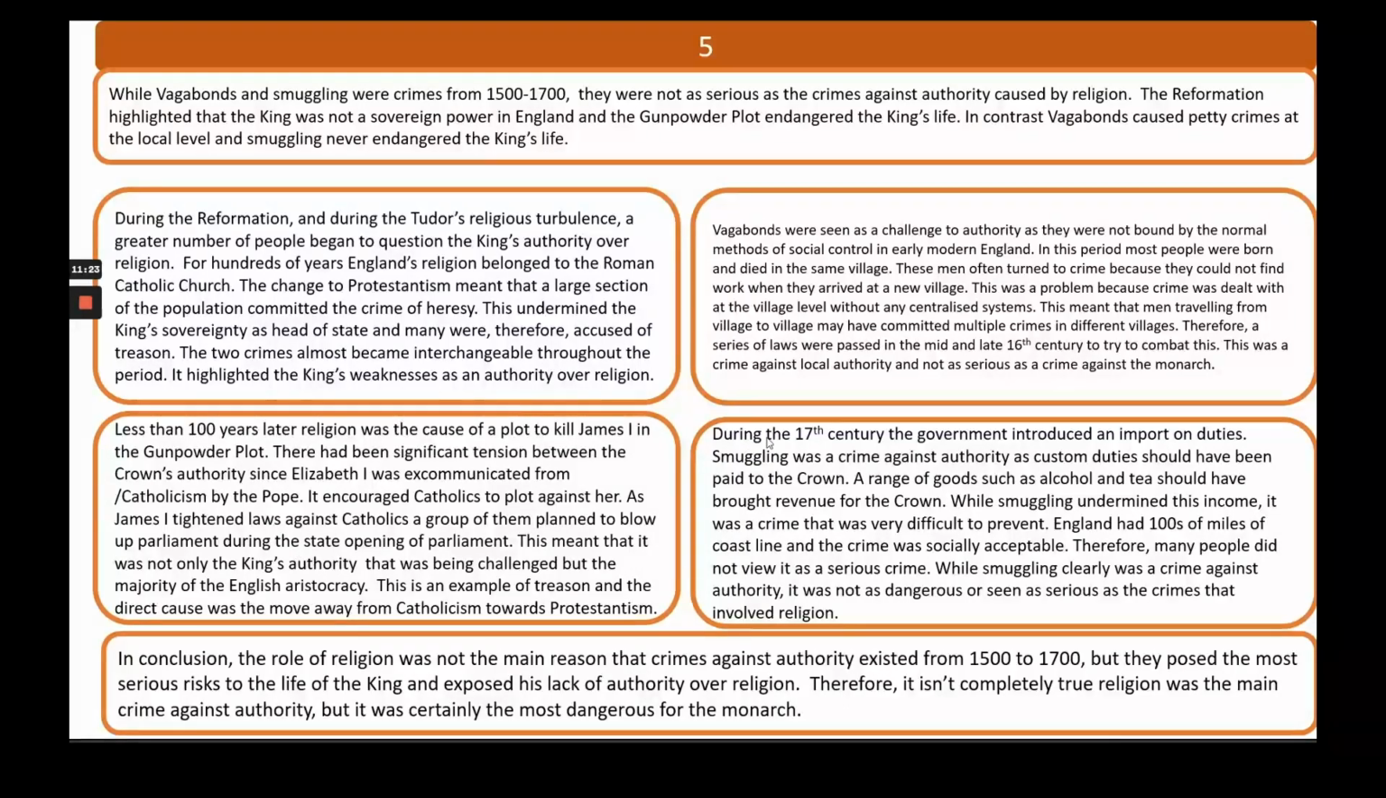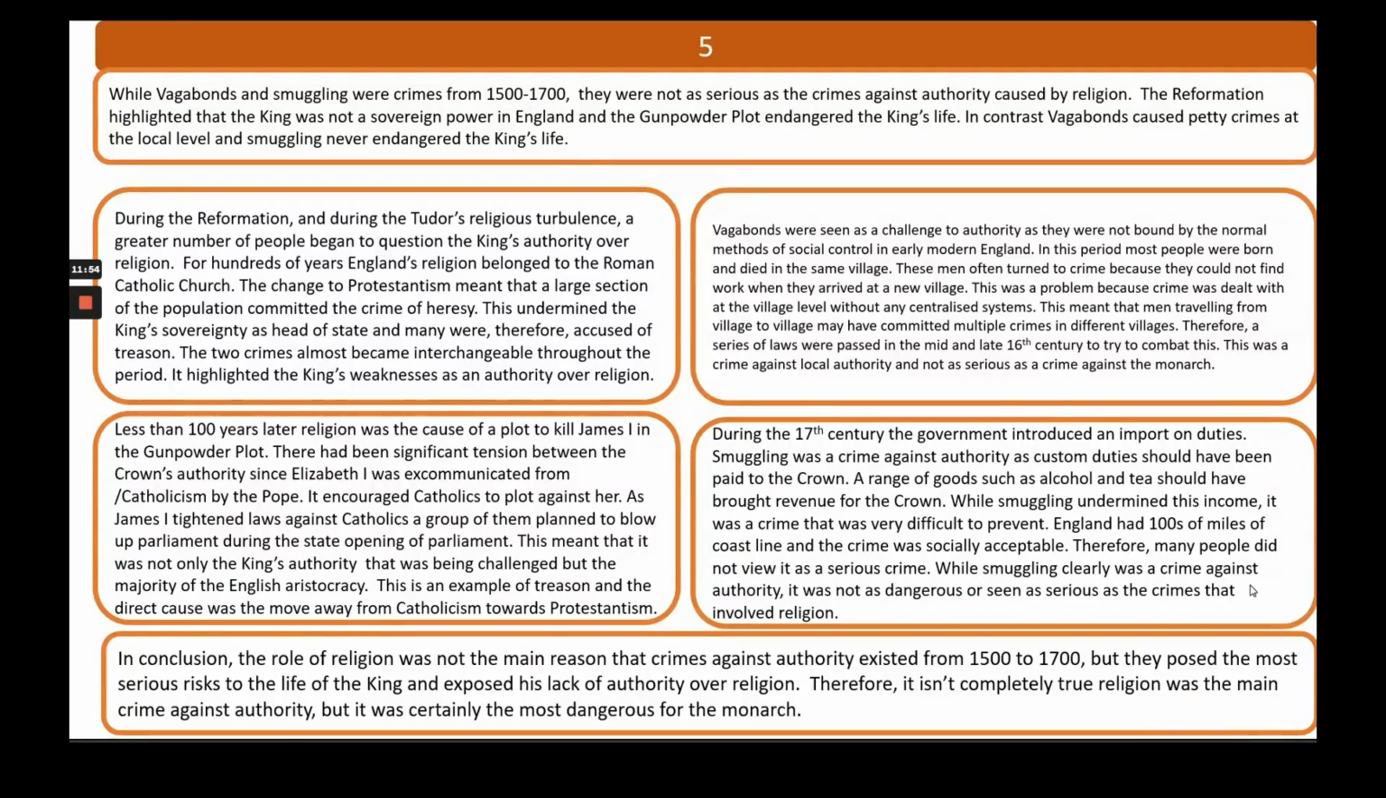Next paragraph. During the 17th century, the government introduced import duties, so a tax on things coming into the country. Smuggling was a crime against authority, as customs duties should have been paid to the crown. A range of goods such as alcohol and tea should have brought revenue for the crown. While smuggling undermined this income, it was a crime that was very difficult to prevent. England had hundreds of miles of coastline and the crime was socially acceptable. Therefore, many people did not view it as a serious crime.